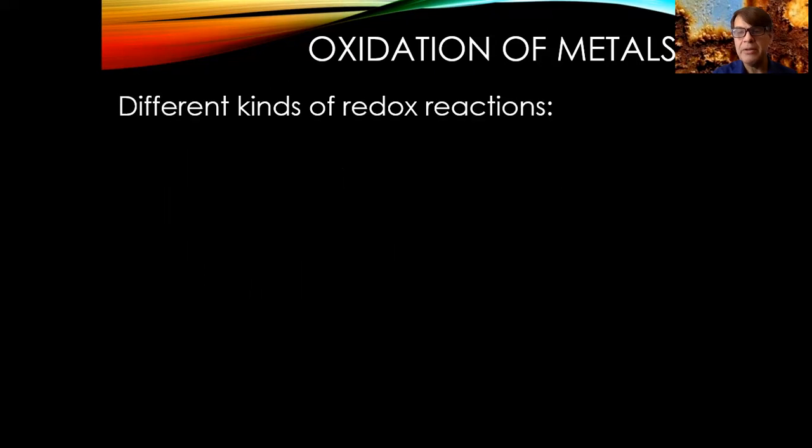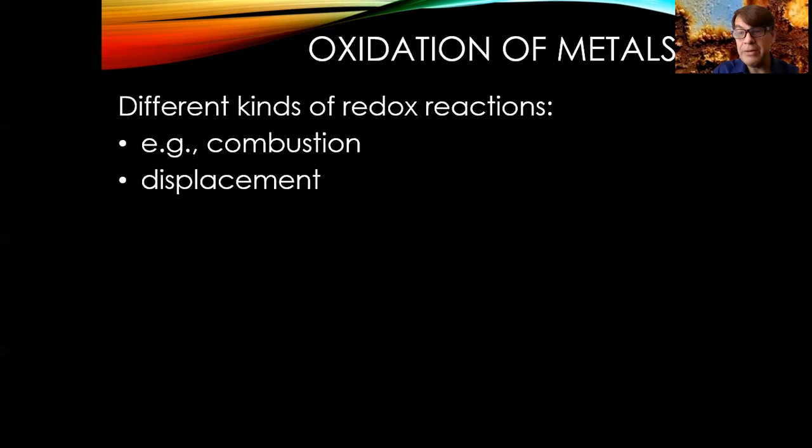Okay, oxidation of metals. Let's talk a little bit about the oxidation of metals. There are several different kinds of reactions that are oxidation kinds of reactions. One of them, for example, is a combustion reaction. That sounds fun. We'll have to wait for a later chapter. I mean, it's motivation, right? To keep going in chemistry to get to the combustion reaction eventually.